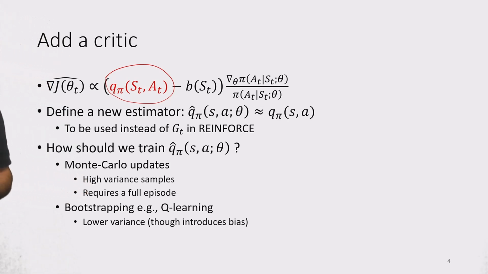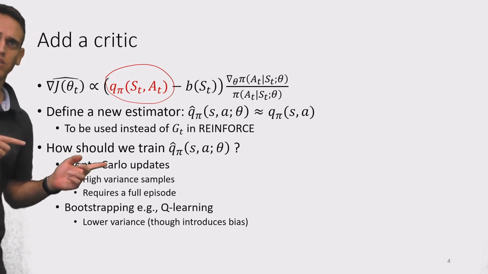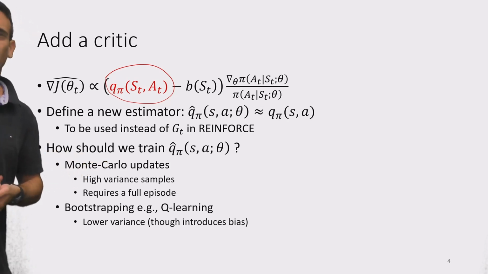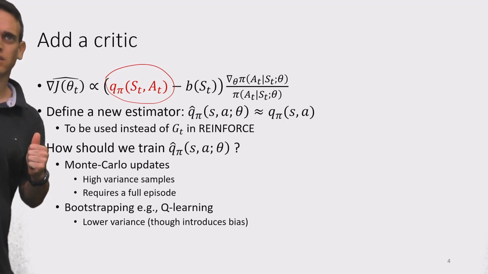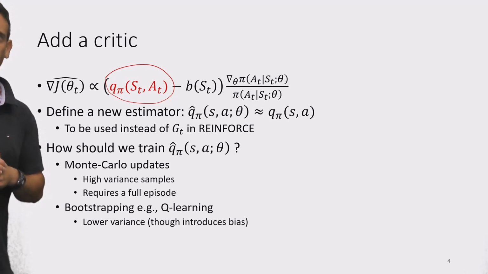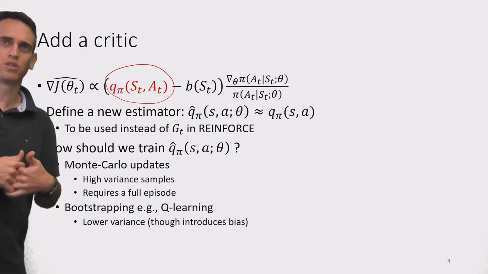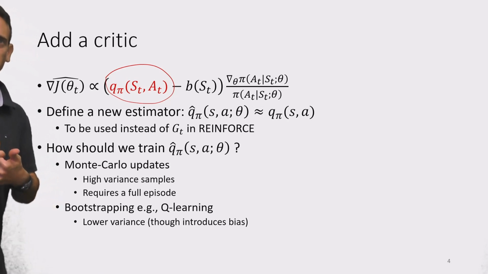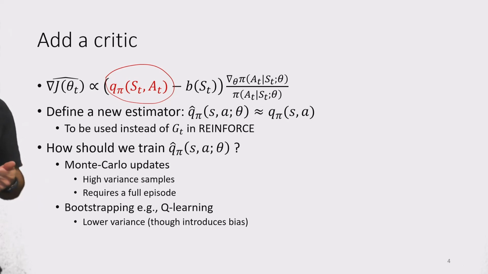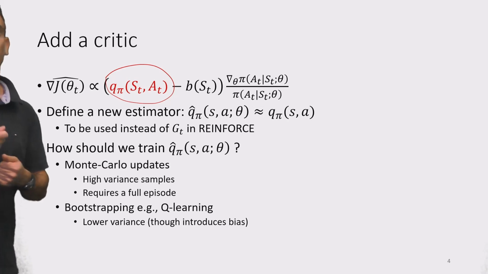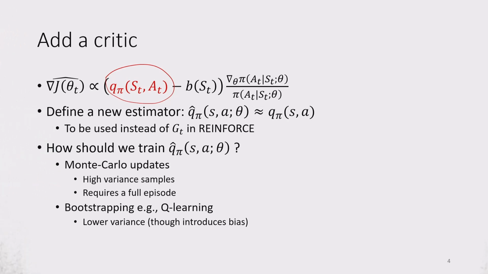We've seen that before, by the way. If you go back to our previous lecture, you'll see that originally we started by relying on Q values. However, we said that we don't have those, and we replaced those with capital G value or capital G sample. And now we'll take a step back. We'll try to reintroduce the Q value and try to approximate it. And this is something that we've done before in value-based approaches.